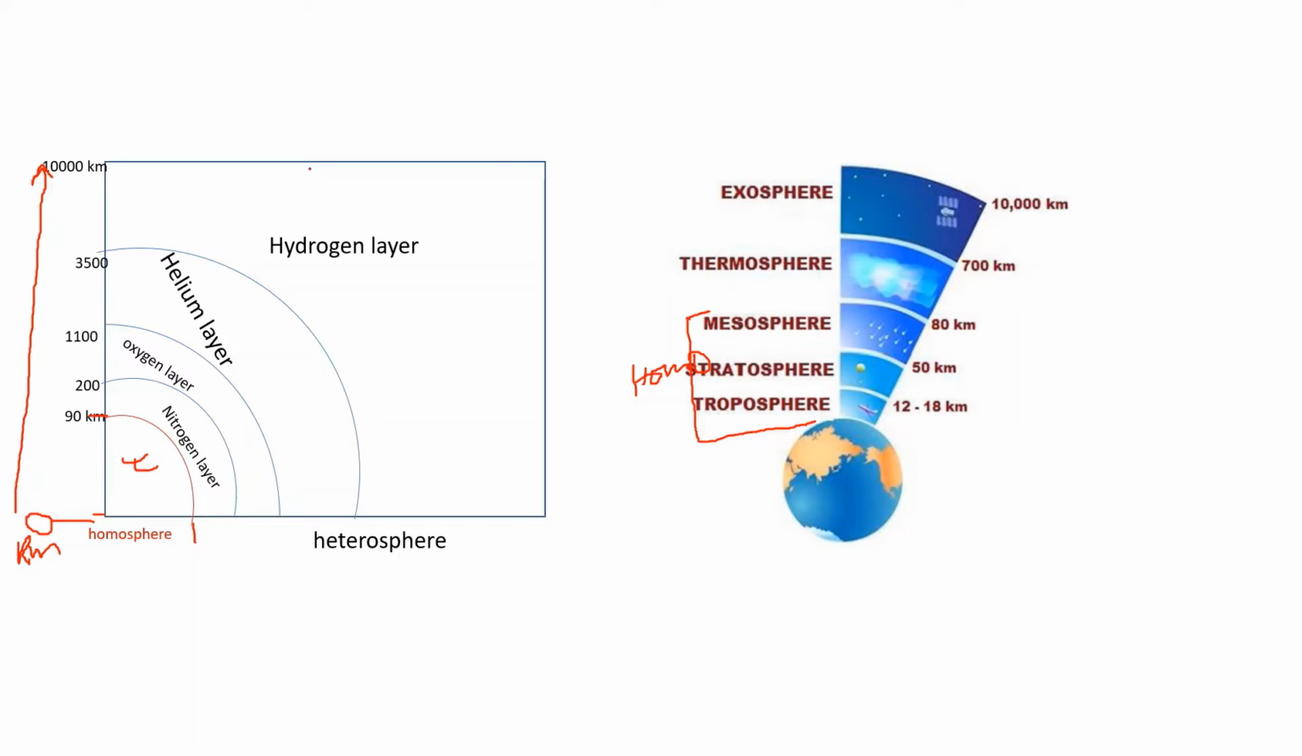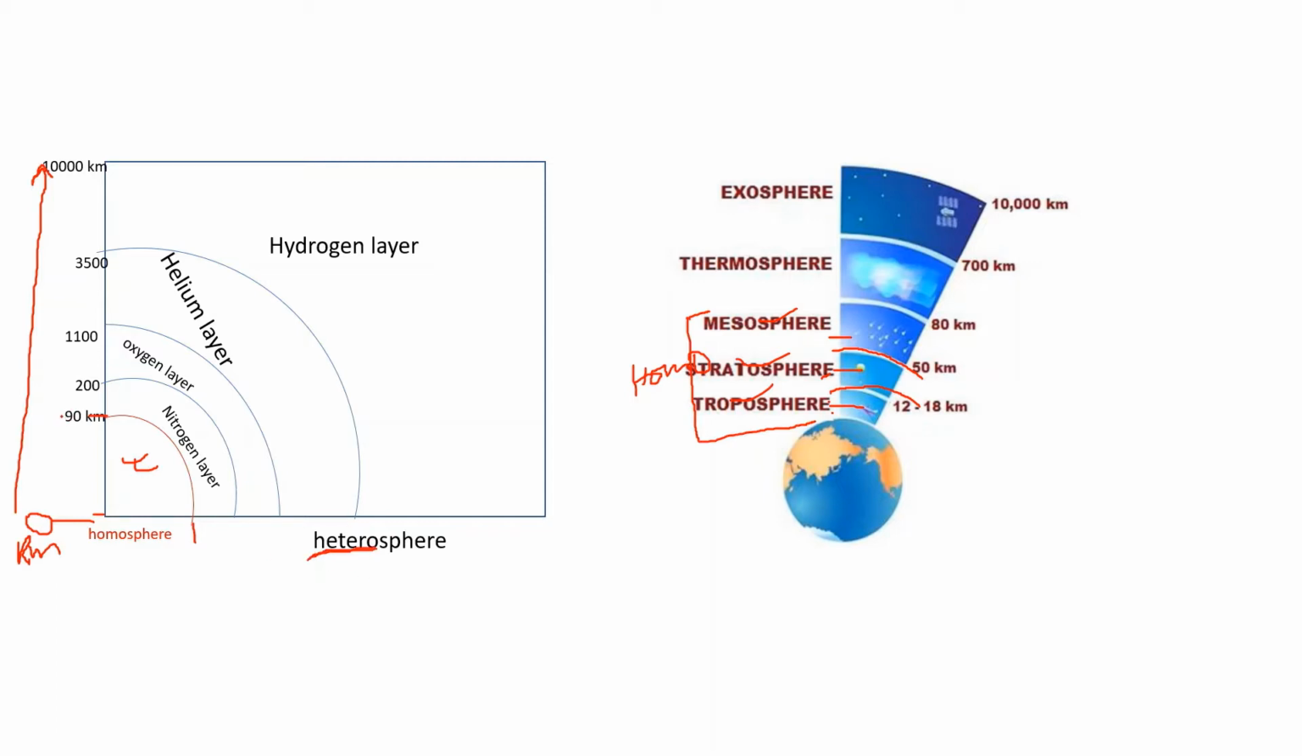And this homosphere is classified based on temperature into troposphere, stratosphere, and mesosphere in these sublayers. And each sublayer is separated from the others by a very shallow transitional zone. Like troposphere is separated from stratosphere by tropopause. Stratosphere is separated from mesosphere by stratopause. So this is homosphere.